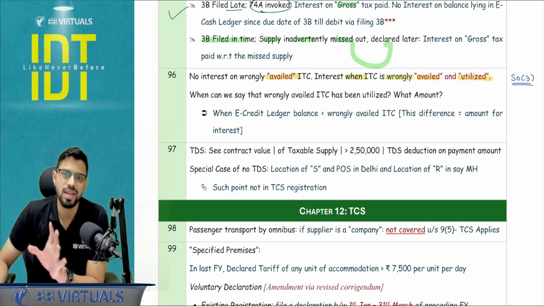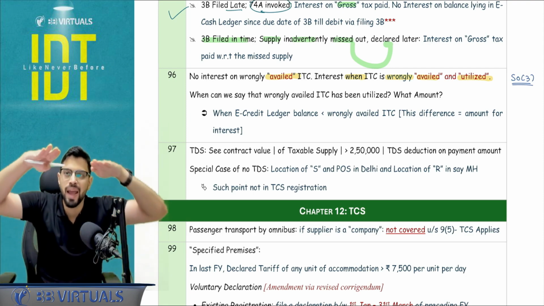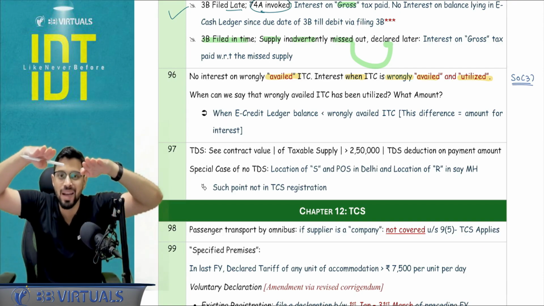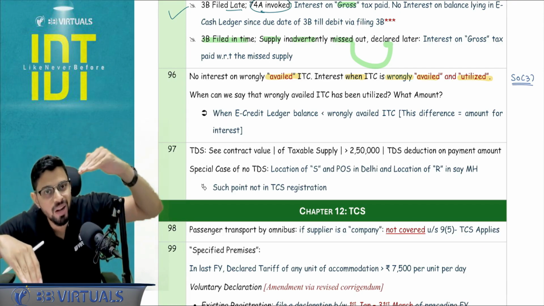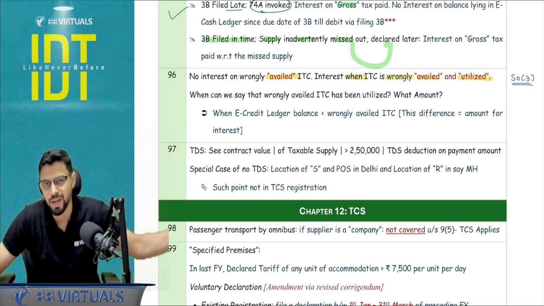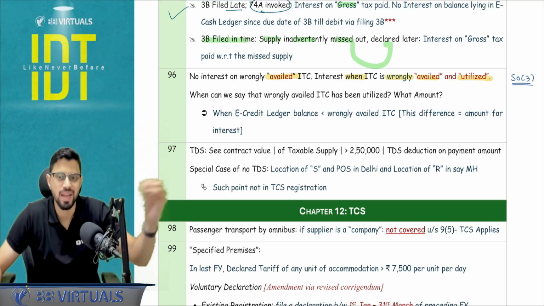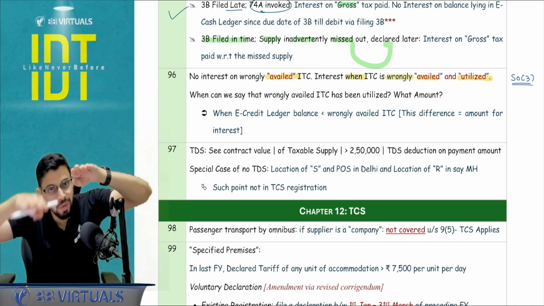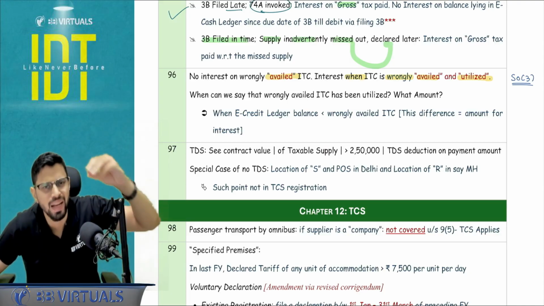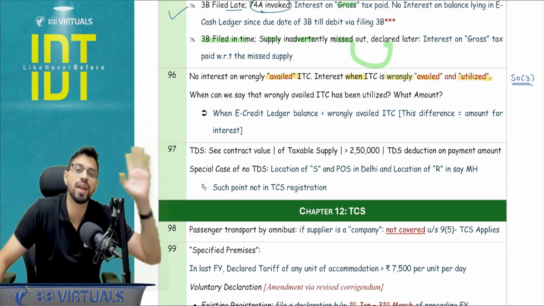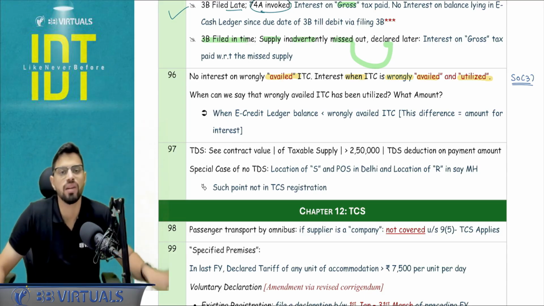So in that case, we just have to compare two amounts. If my e-credit ledger balance falls below the wrongly availed amount, now it has a simple logical interpretation also. I'm not focusing on that right now because we are not conducting a class, but yes, please understand this simple formula. If the e-credit ledger balance falls below the wrongly availed ITC, with 100% surety we can say that the ITC has been utilized from the wrongly availed ITC.